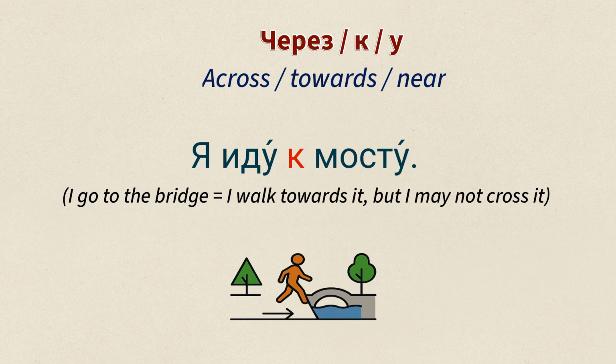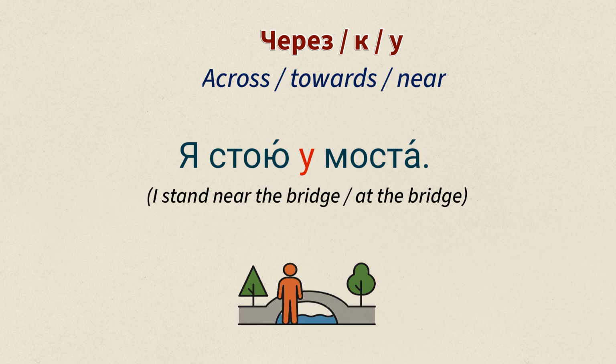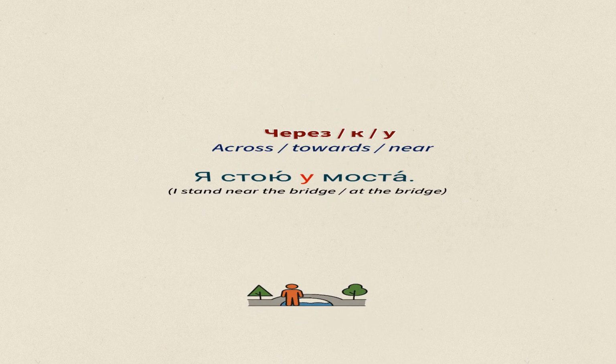Next. Я иду к мосту. I walk towards it, but I may not cross it. And the last sentence. Я стою у моста. I stand at the bridge, near the bridge.